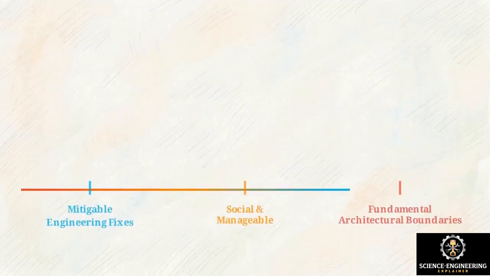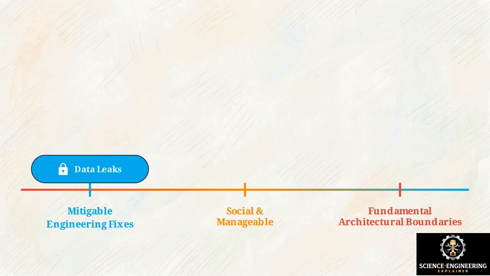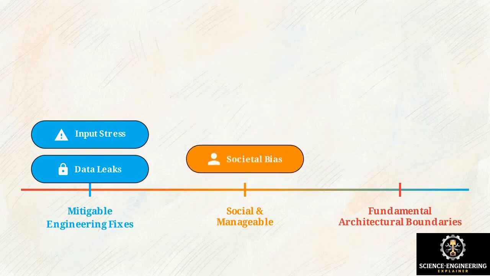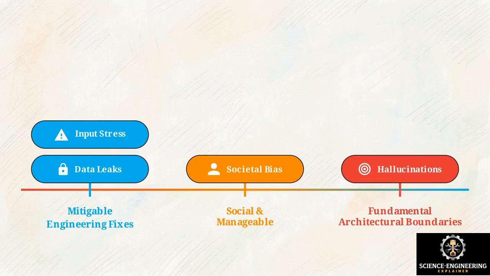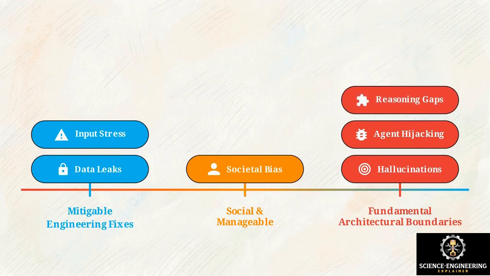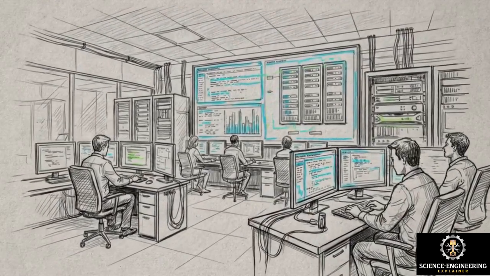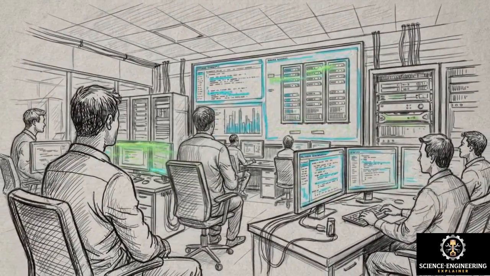We can now return to the core question: where do these failures sit on the spectrum? Issues like data memorization and basic robustness drop into the left side as mitigable engineering hurdles. Bias sits firmly in the center, manageable through curation, but requiring continuous human judgment. But zero hallucination generation, flawless prompt injection defense, and reliable reasoning cluster on the far right. They press against the structural boundaries of statistical token prediction. The actual trajectory of generative AI lies in this specific distribution, somewhere between uncritical hype and reflexive dismissal.